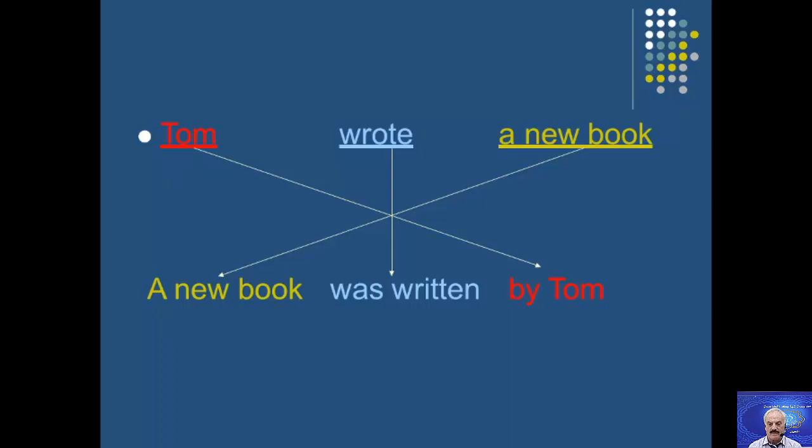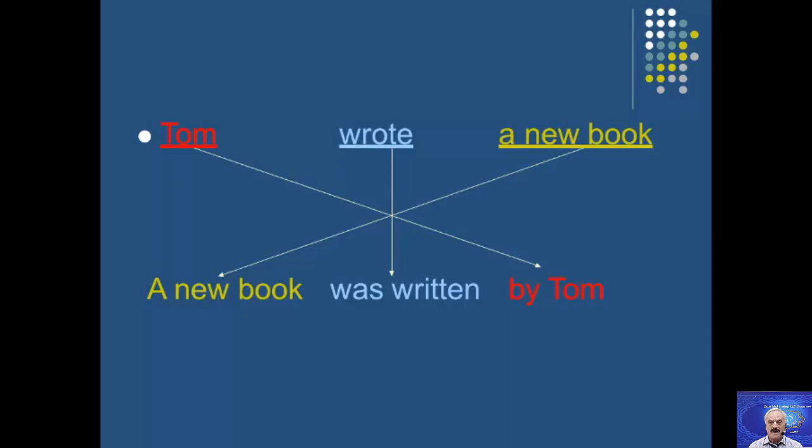Let us take an example. For example, Tom wrote a new book. Tom wrote a new book. Tom is the doer, or the subject, by whom the book is written. So, Tom wrote a new book is an active voice. Now let us change the object and put it at the beginning of the sentence: a new book was written by Tom.